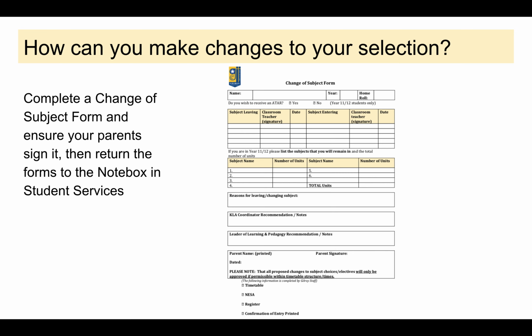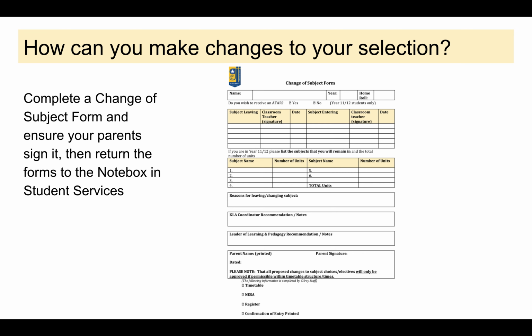You are not required to get a classroom teacher's signature on this form because you don't know who the teachers are for those elective courses for next year. You only need to fill out those top 2 boxes of the subject selection form. This is the same form we use for our Year 10, 11 and 12 students, and there's information on here that you're not required to complete. Can you also outline the reasons for you wanting to leave or change that subject?